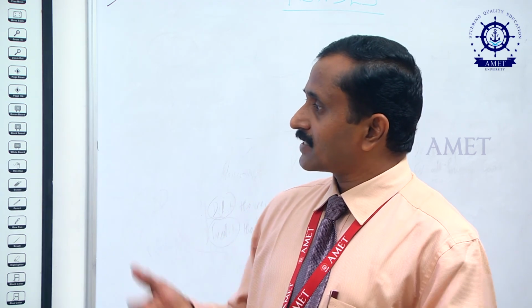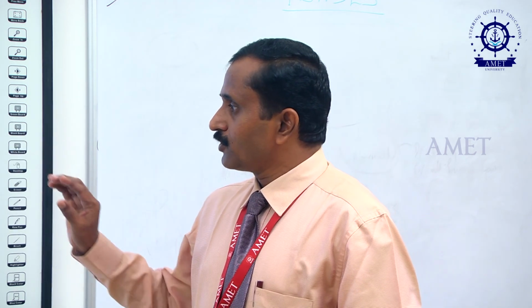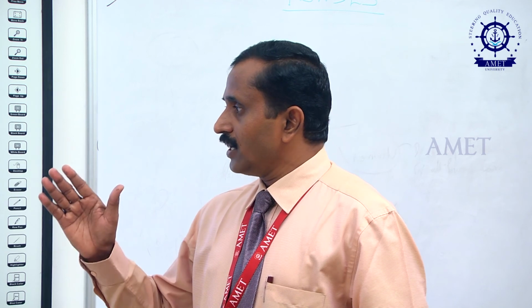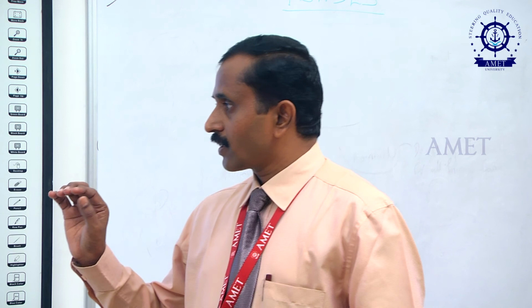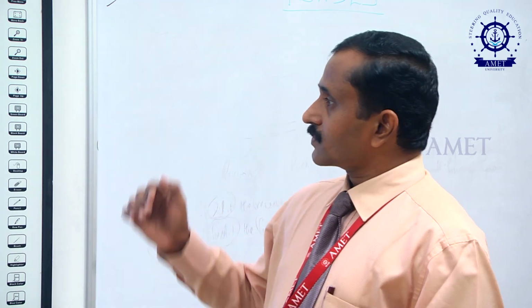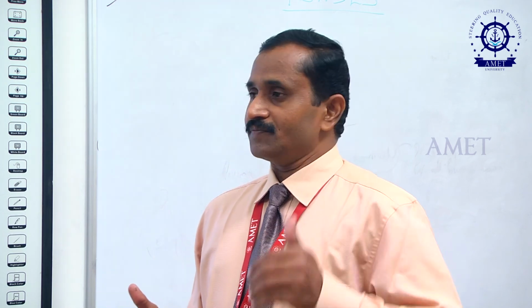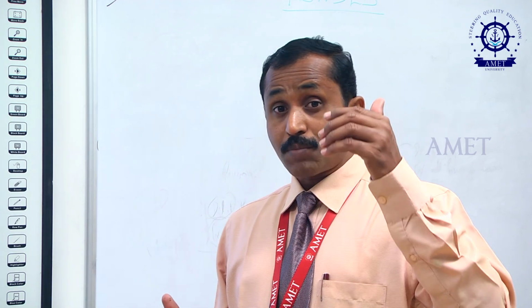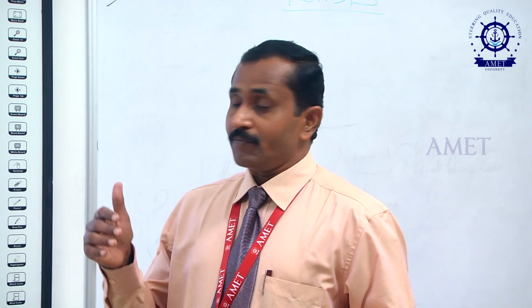In simple past tense, we use the past form of the verb. In future tense, we use will or shall plus the present form of the verb, that is all. Then in continuous tense, we will always use the ing form, whether it is present continuous, past continuous or future continuous.